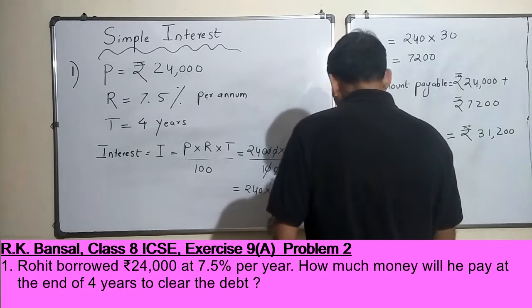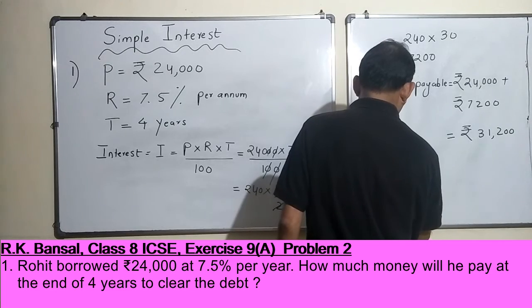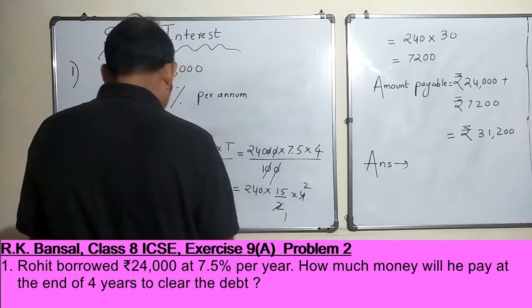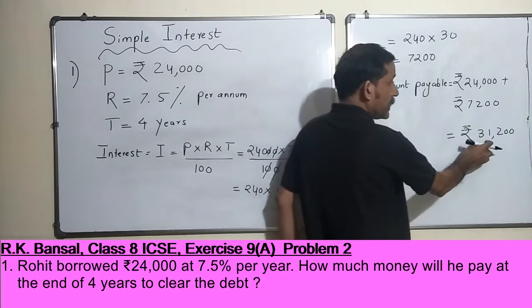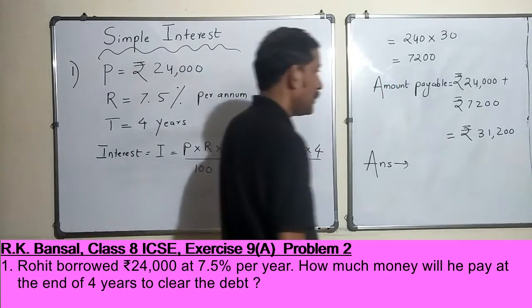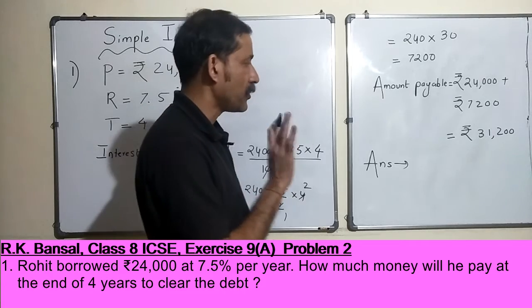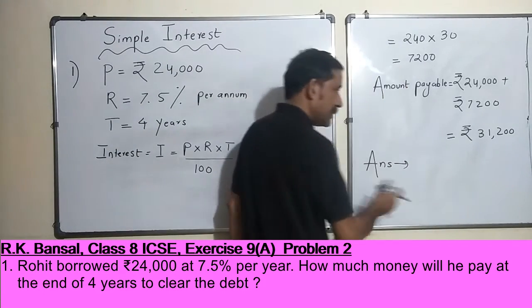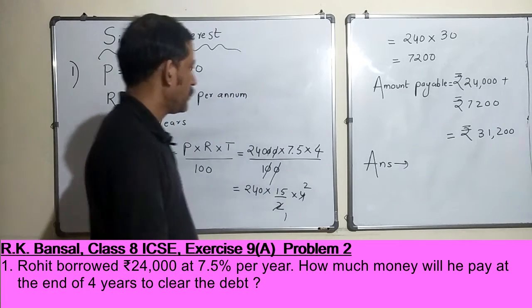So that is the answer. You can write, Rohit would pay rupees 31,200 at the end of 4 years. Okay, you can write your answer in one sentence to conclude your solution.